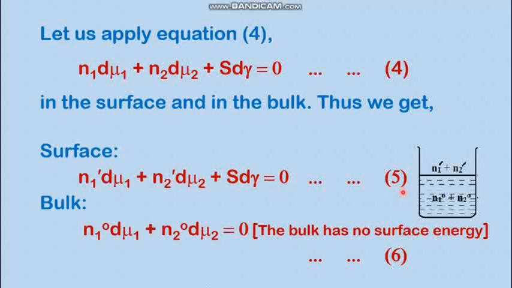If you apply equation 4 for the bulk, which has N10 moles of solvent and N20 moles of the solutes, then the S d gamma term would vanish, because the bulk has no surface energy due to absence of surface. So it will have only N10 d mu1 plus N20 d mu2 equal to 0, and thus you get equations 5 and 6.